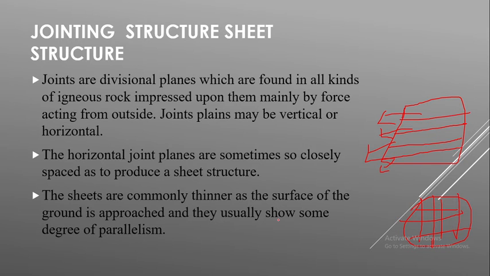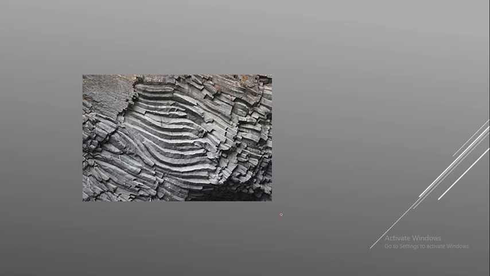You can see it like this. In this image you can see the sheets, more or less parallel ones. Here you can see more or less parallel sheeted structures. Here also it will be like that.